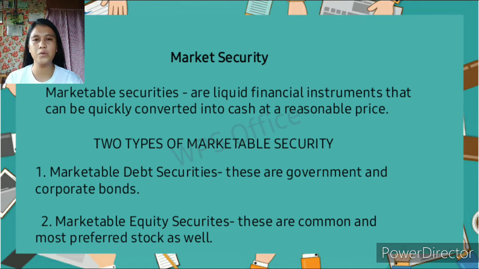There are two types of marketable security. First is marketable debt securities. These are government and corporate bonds, so one can trade these on the public exchange and their market price is also readily available. In the balance sheet, all marketable debt securities are shown as current at cost until a company realizes a gain or loss on the sale of the debt instrument.